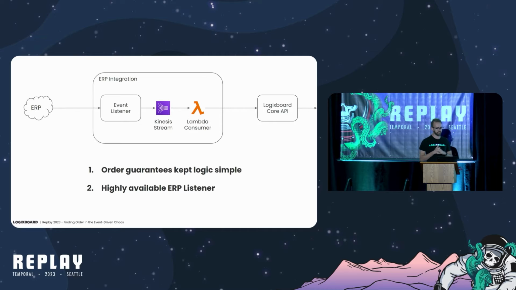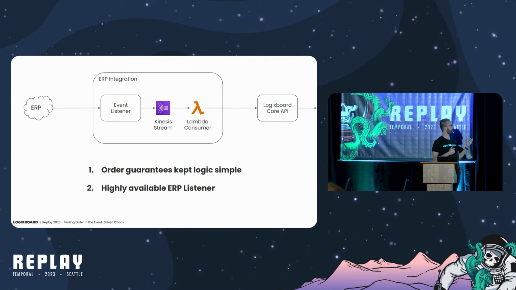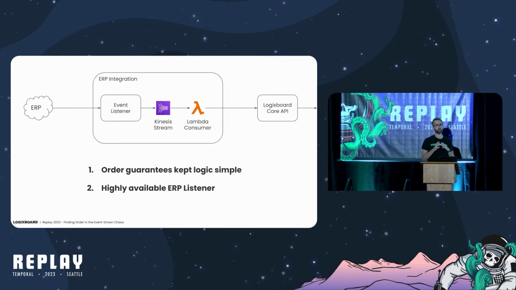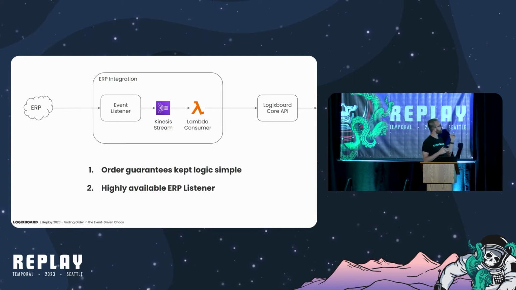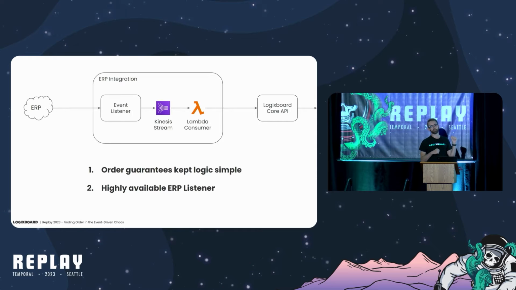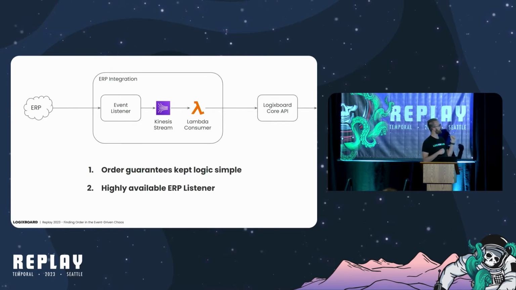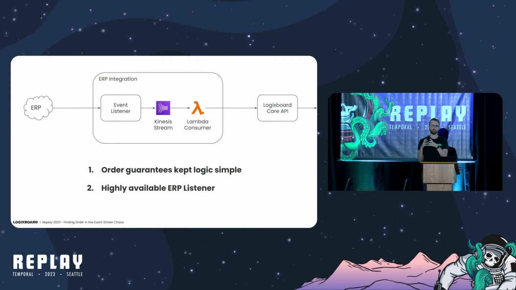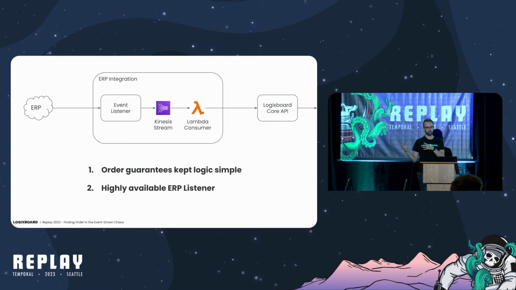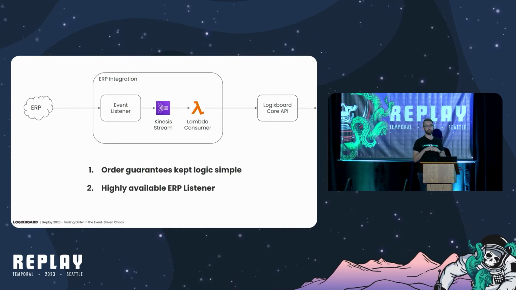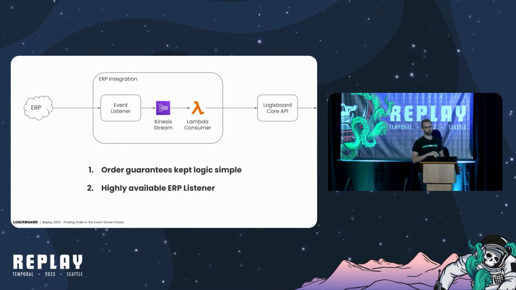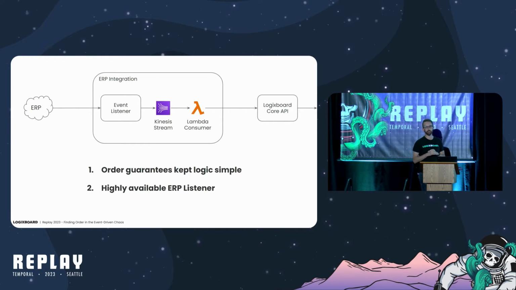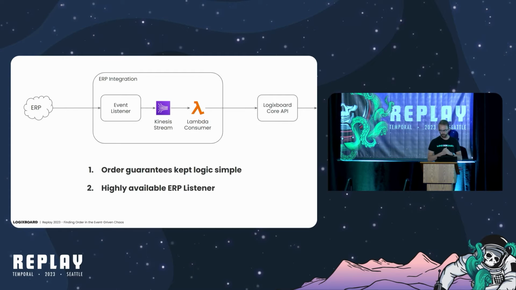And then the other thing worth mentioning is we could have just had the event listener write directly to Logixboard core API, but some amount of queuing was very important because these ERPs had really unreliable retry strategies and availability. And even worse, in some instances, customers had what they called middleware that they had built themselves in between the ERPs and Logixboard, with sometimes no retry strategies at all and really poor failure situations. So we wanted our ERP-facing systems to be really highly available. So that's why we went with queuing.